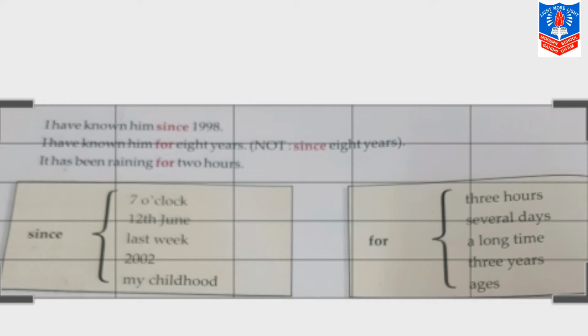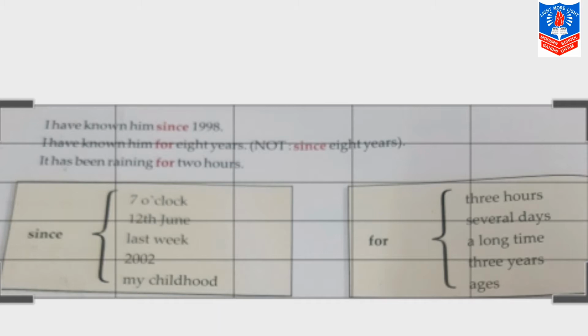Now let us take an example. Your first example is, I have known him since 1998. It means तब से लेकर, from 1998 till now I know him. So at that time we will use since. My second example is, I have known him for 8 years. It means मैं तब से लेके till 8 years I know that person. So at that time we will use for, not since.